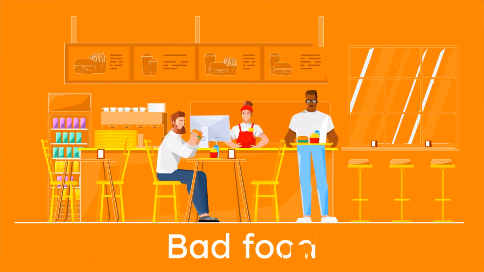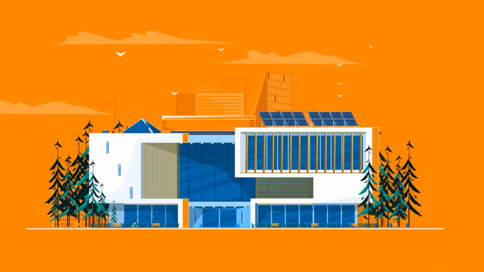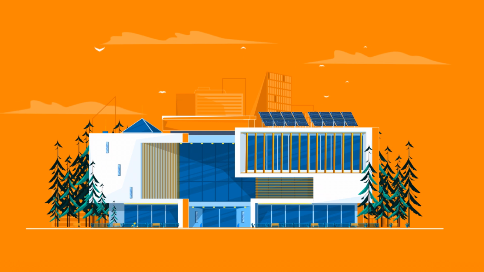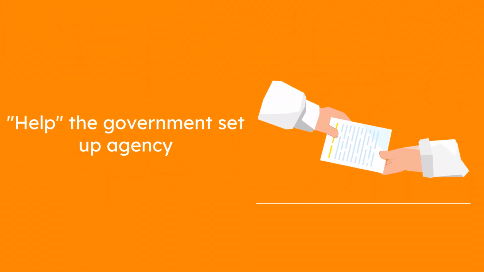Let's go back to our example again. Remember, there's a real problem. People are selling bad food and making people ill. The cynical producers who want more profit might exploit this problem by doing something like this. They might lobby the government to introduce a new rule that only people who have been approved by the government are allowed to sell any food at all. This, they might claim, would make sure that only people who sell good food are allowed to sell food, solving the problem. They might suggest that they should help the government to do the hard work of designing the organization that decides who should be allowed to sell food.